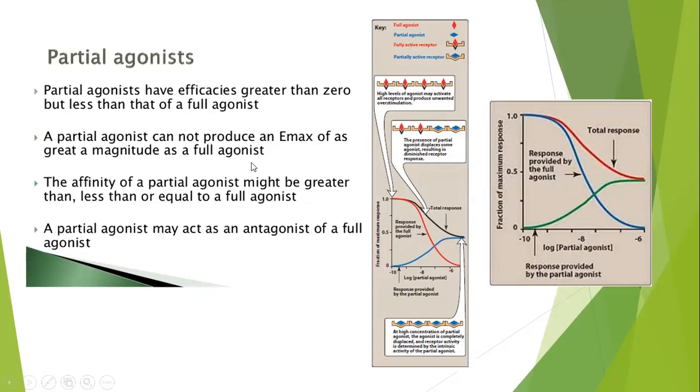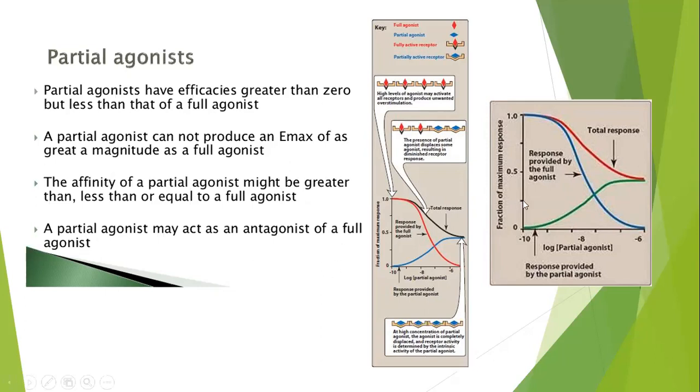So the efficacy of the partial agonist is not that of a full agonist. The affinity of a partial agonist might be greater than, less than, or equal to a full agonist. Partial agonists may act as antagonists of full agonists. Sometimes partial agonists could act as antagonists of the agonist if given in a large dose.